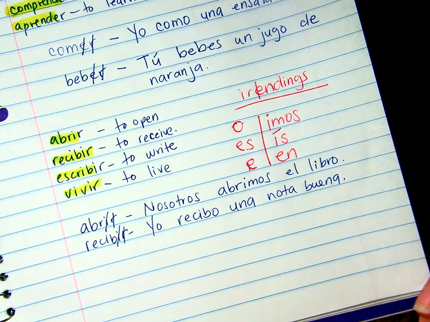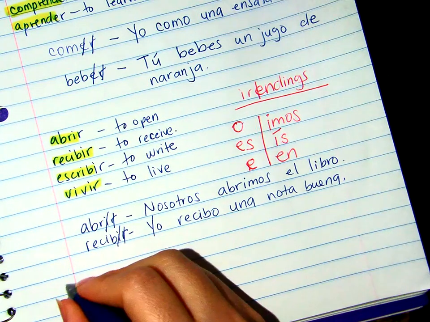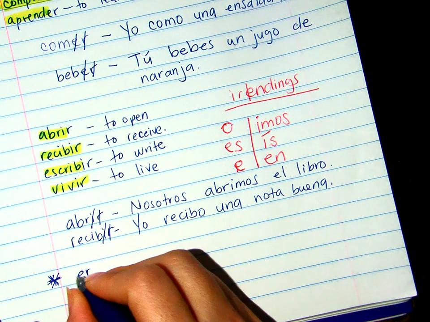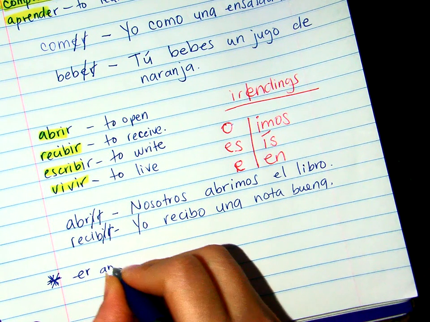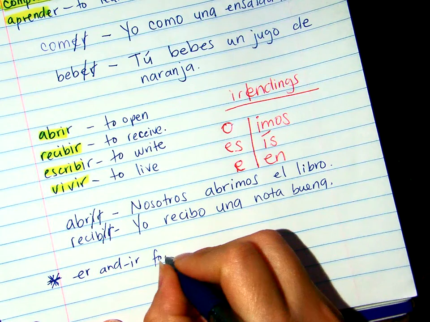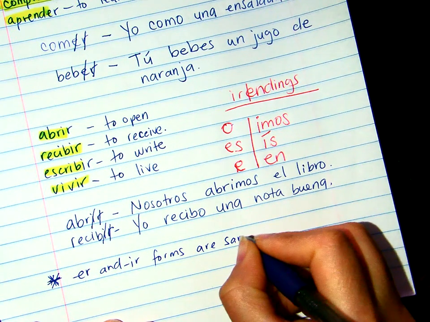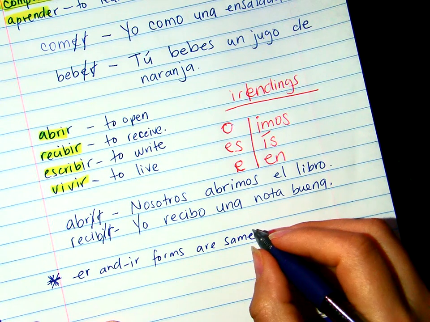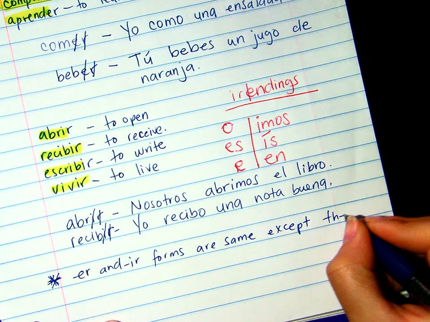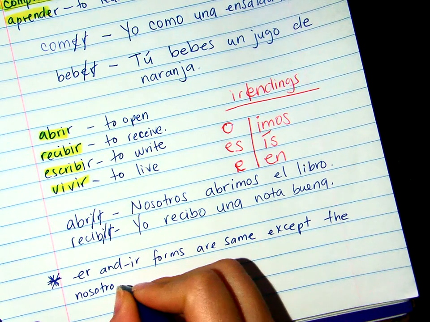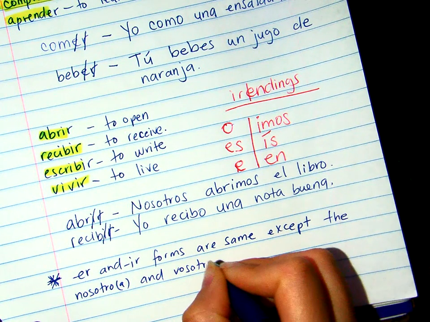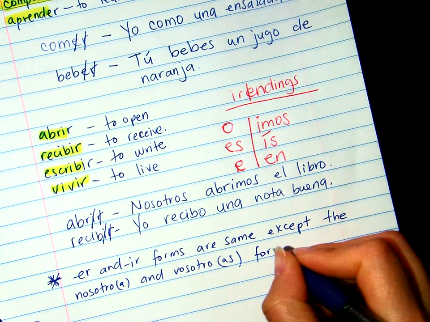Okay? Yeah. So I want you to remember this, and this is going to help you a lot. That ER and IR forms are the same, except the nosotros, nosotras, and vosotros, vosotras forms.